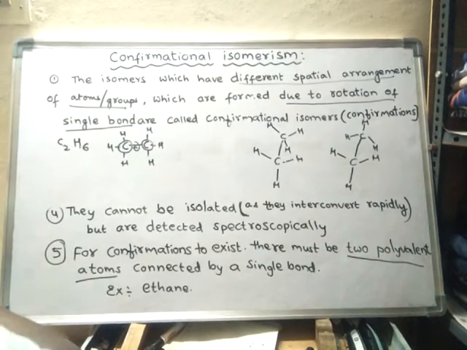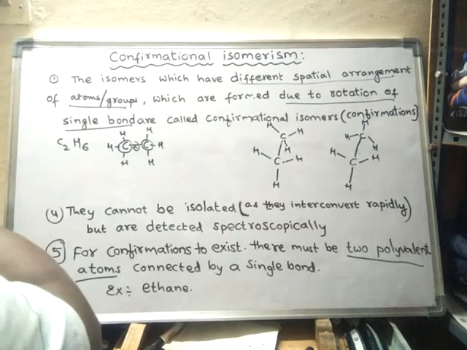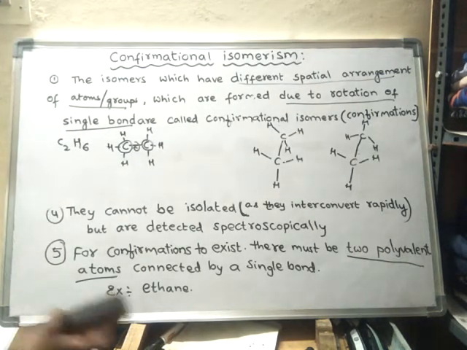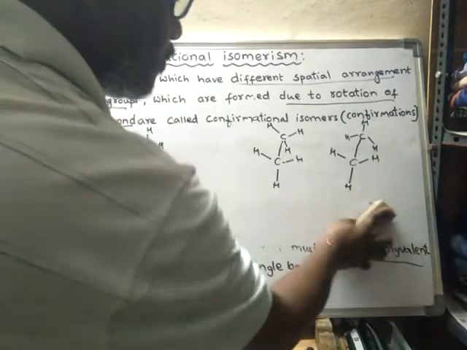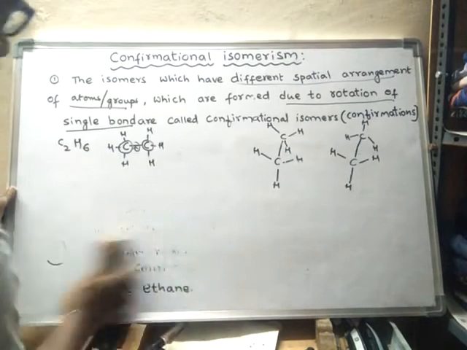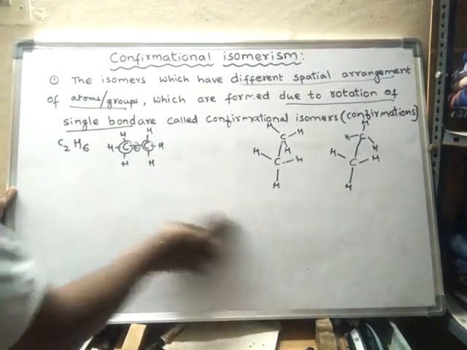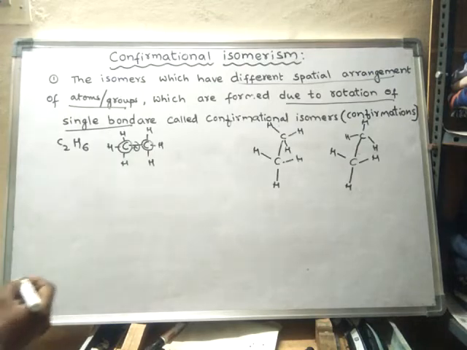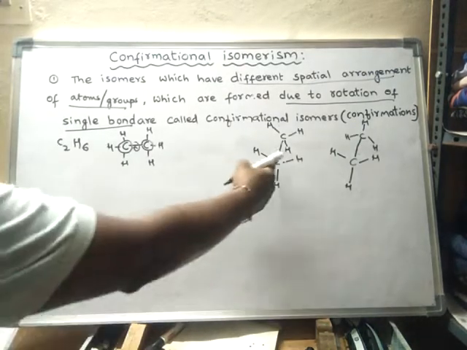Structural representation of molecules can be done in several ways. One is by Sawhorse projection, and another one is by Newman projection. We will learn those things now. First we will see Sawhorse projection.